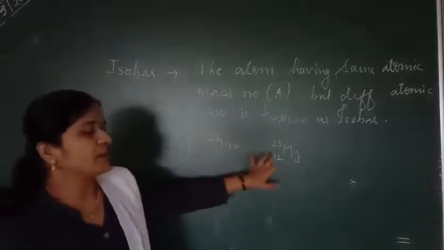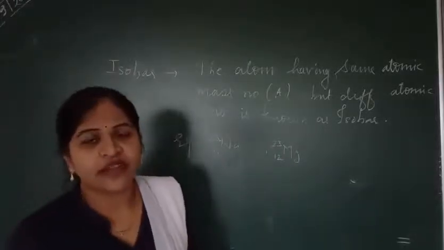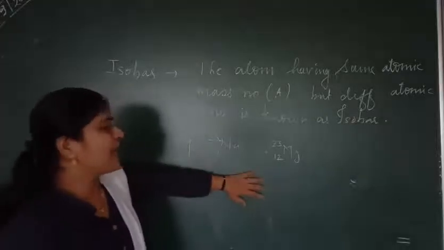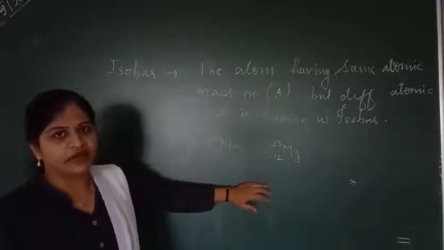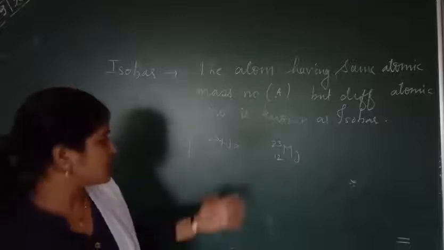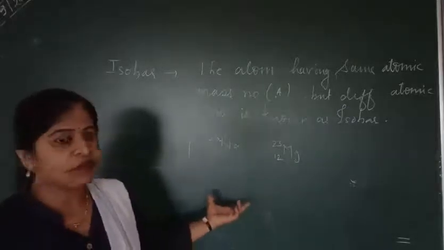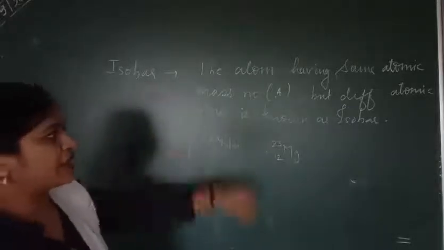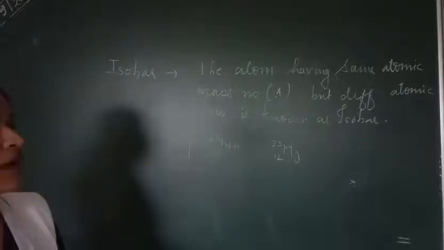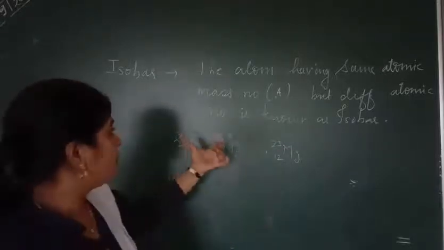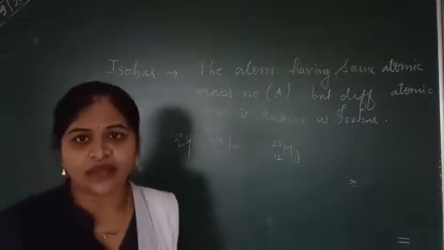As there is a difference, these two elements are different, and their chemical properties will be different because they are different elements. So isobars are substances having the same atomic mass number but different atomic number.